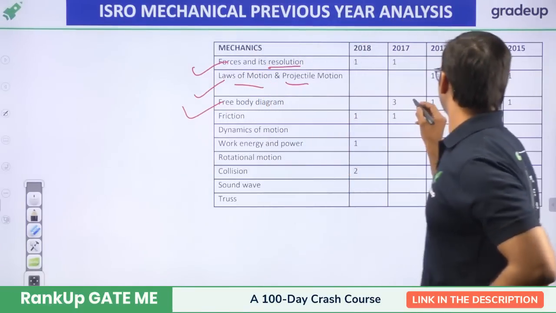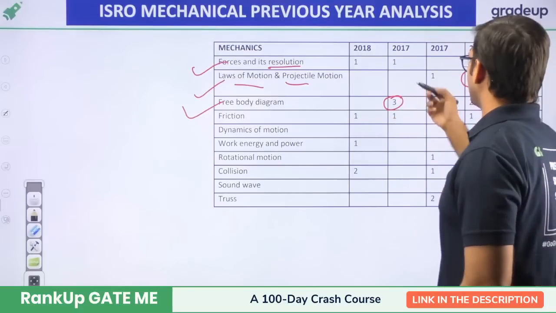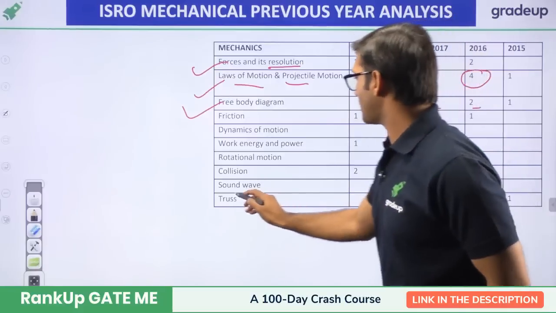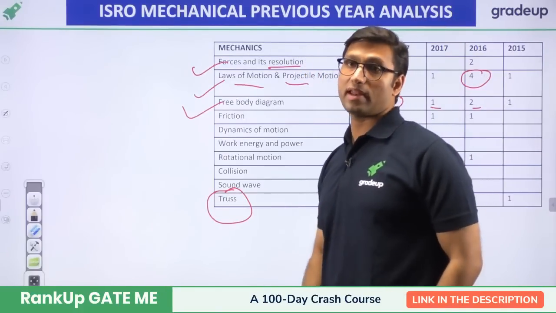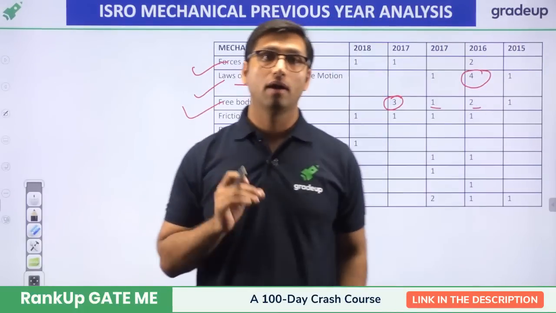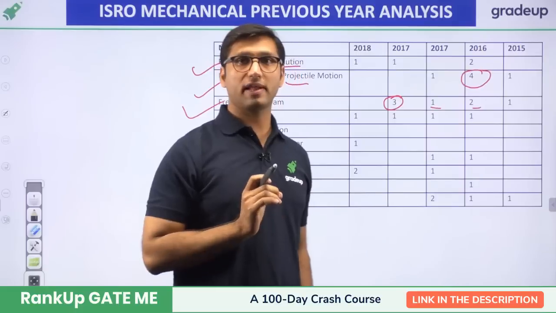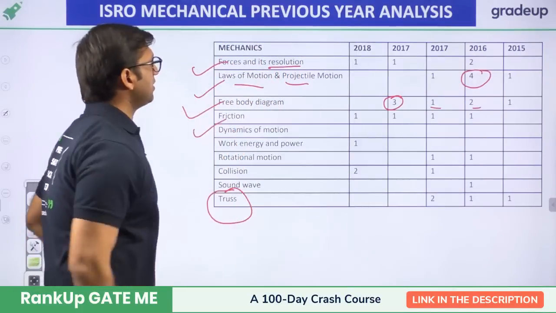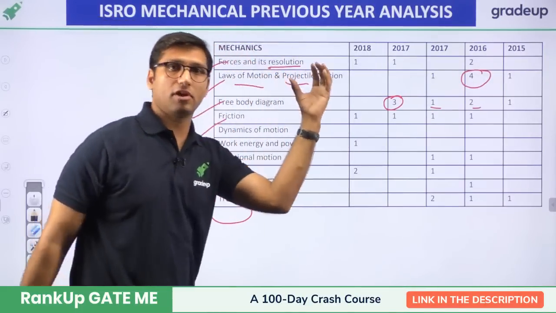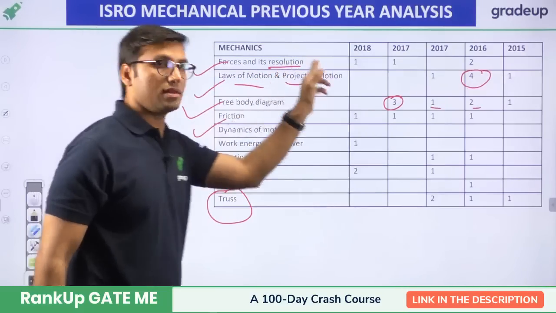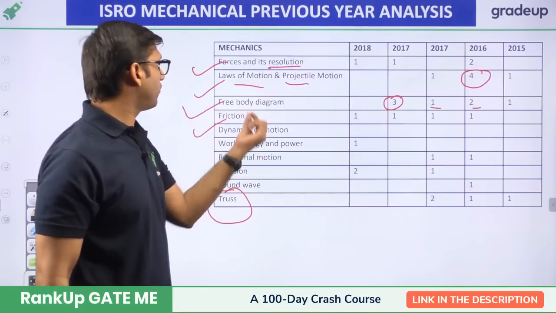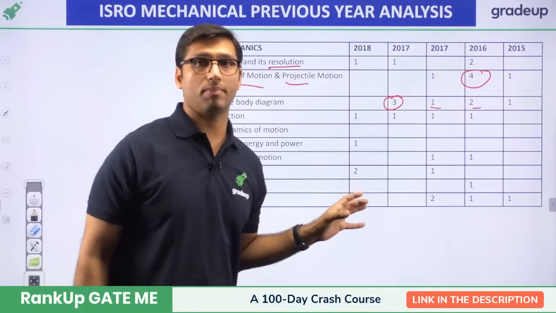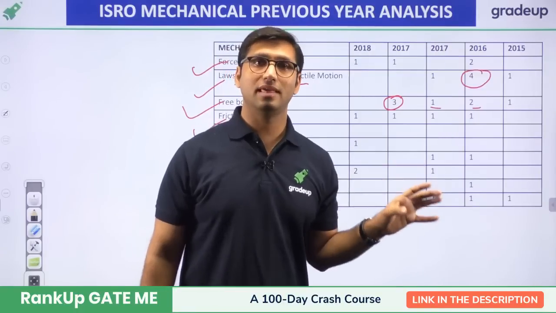And free body diagram is also a very important topic. You can see every year at least 1 question from free body diagram. And trusses. Trusses is also a very, very important topic from the subject of engineering mechanics. So don't forget to practice questions from trusses, and also friction. So these are the important topics from the subject of mechanics: forces and its resolution, free body diagram, friction, laws of motion, and trusses. Okay, so you have to focus on these topics. Majorly you have to focus on these topics.